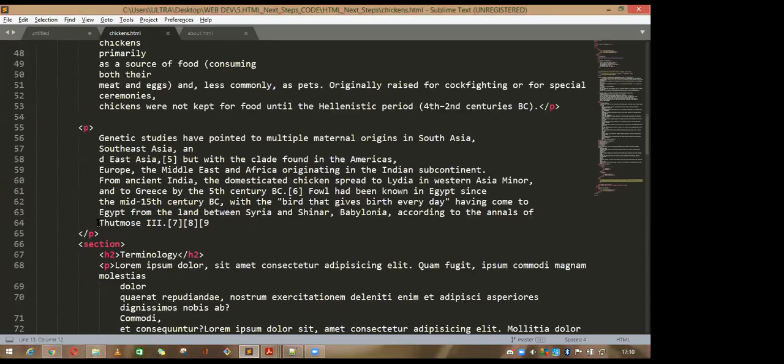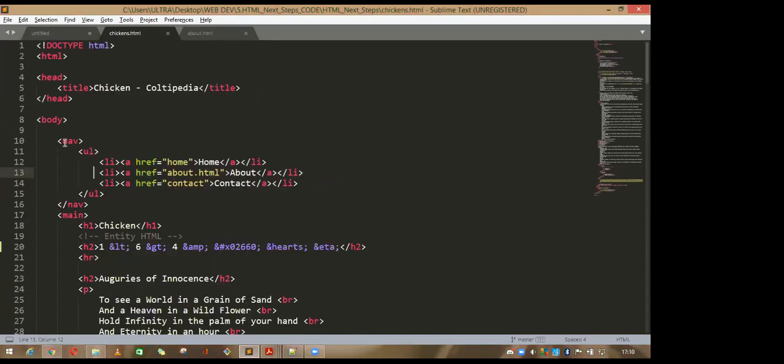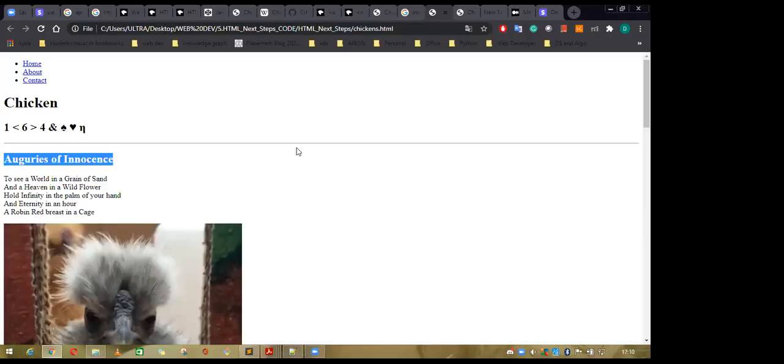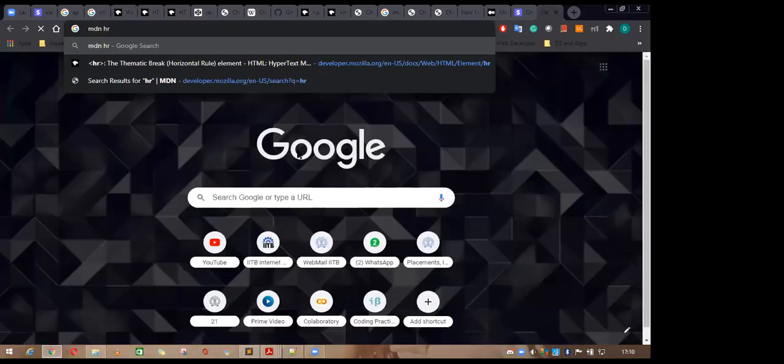Let me delete everything. Okay, so leave it. From here, this is the navigation bar, and after the navigation bar, if you want to add some row, see, this is the horizontal row, HR. So go to the MDN and search for HR. See, this is calling the horizontal row.